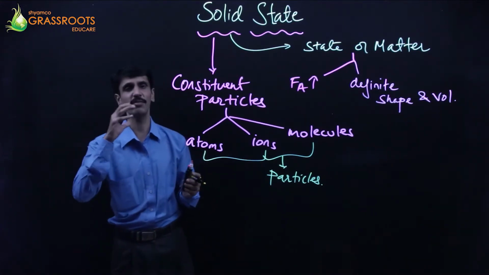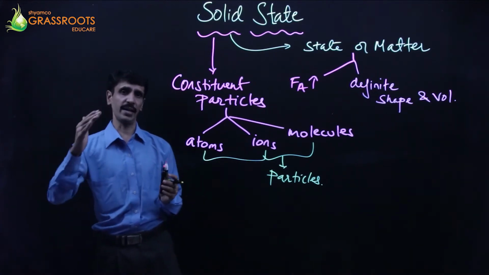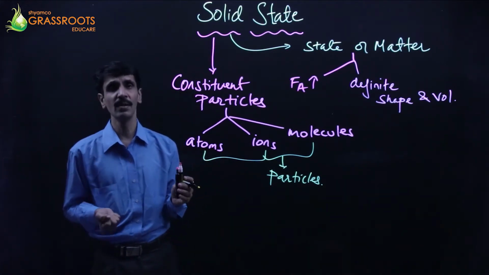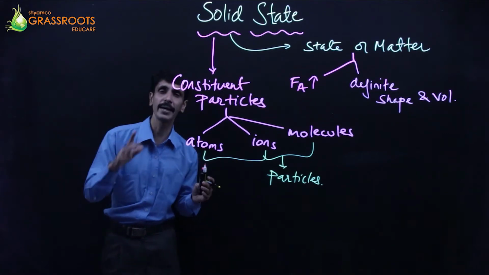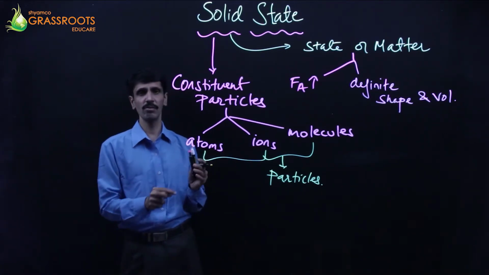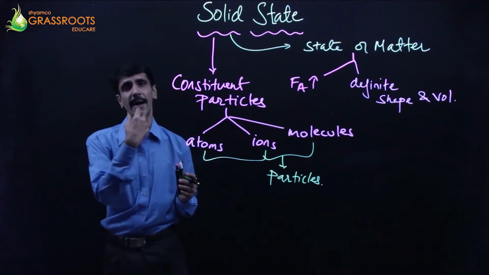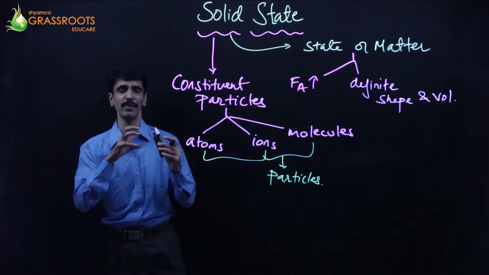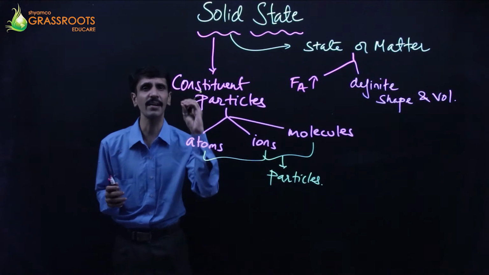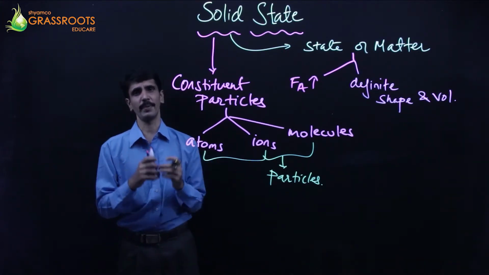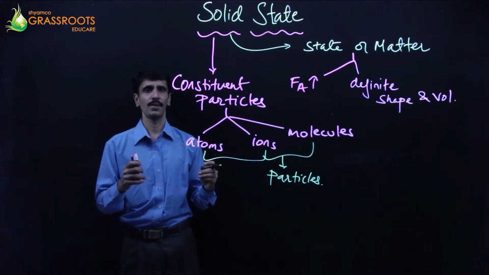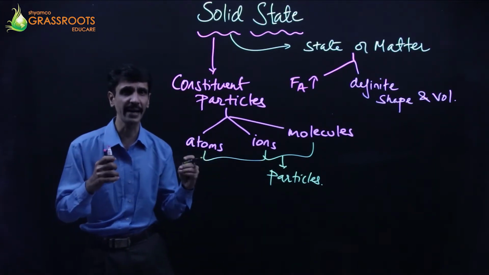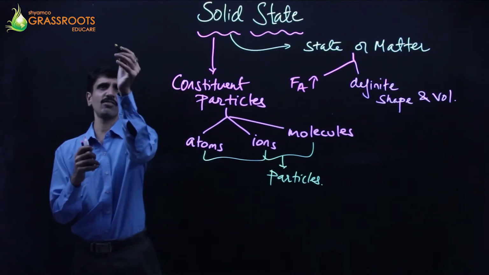As the name suggests, it's a solid state. So it's a state of a matter where the solids have the highest force of attraction. They've got a definite shape as well as a definite volume, and it's fixed shape and the fixed volume. They are being made up of atoms, ions, and molecules, and together they are being called as what? Particles. Now we go into the classification of solids. What is the basis of classification of solids? So the basis of classification of solids, my dear friends, is related to arrangement. So on that basis, when we talk about with respect to the arrangement of the particles, the solids are classified into two major categories.